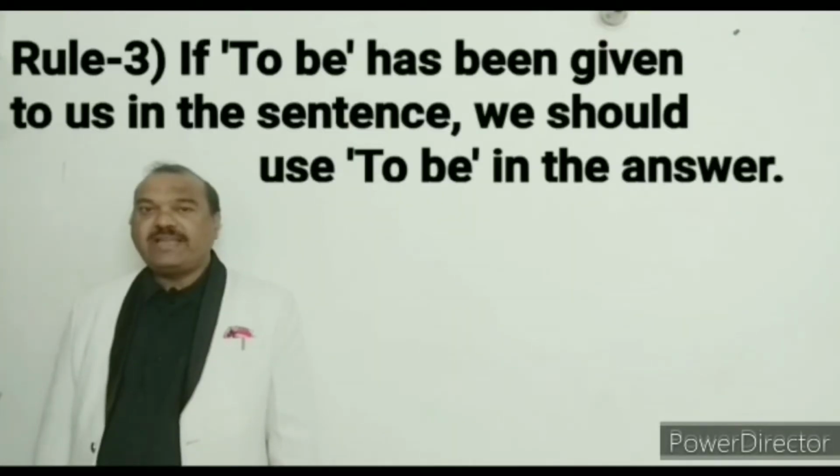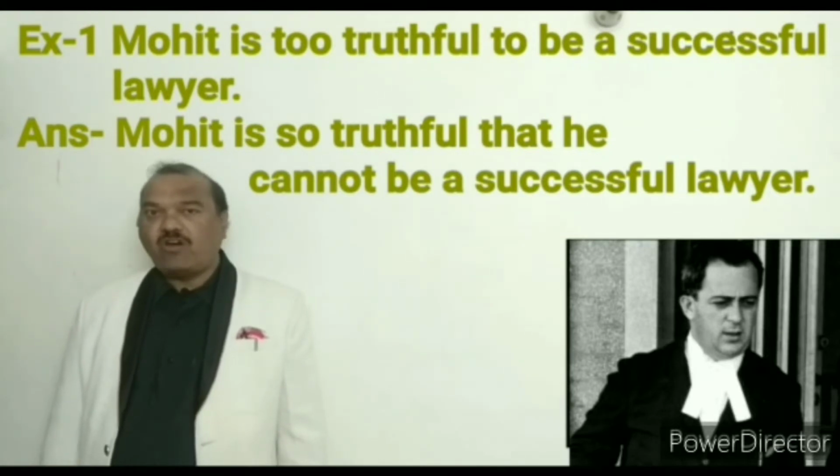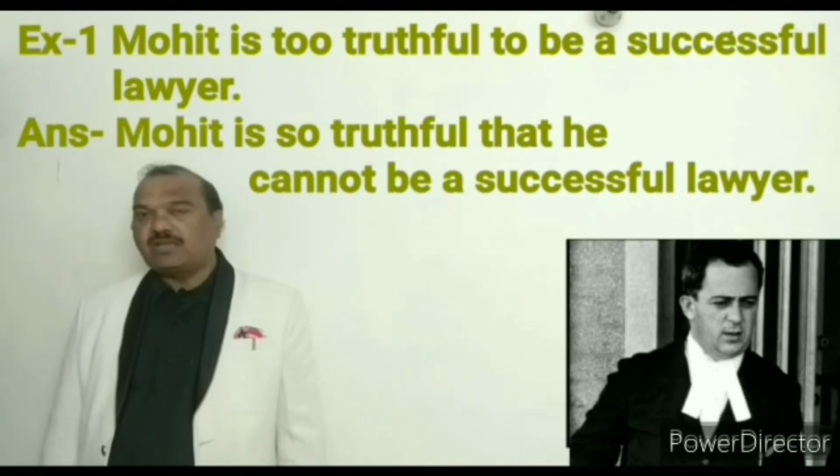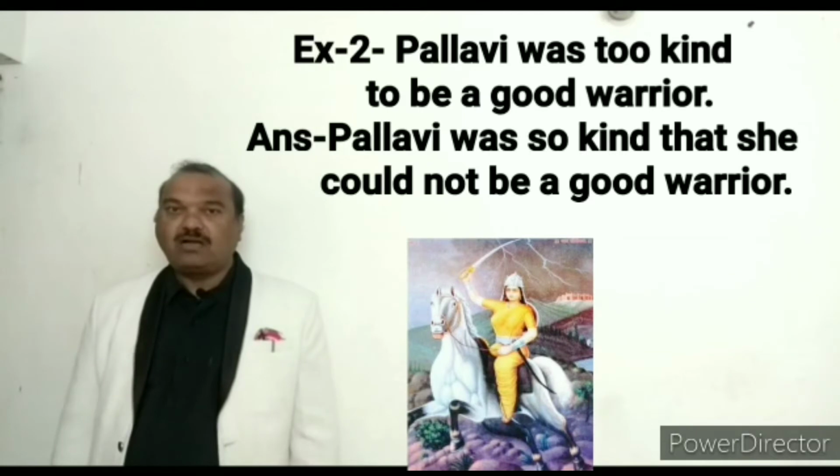If to be has been given to us in the sentence, we should use be in the answer. Example first. Mohit is too truthful to be a successful lawyer. Mohit is so truthful that he cannot be a successful lawyer. This is the answer. Pallavi was too kind to be a good warrior. What will be the answer? Pallavi was so kind that she could not be a good warrior.